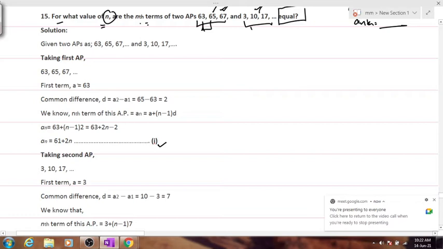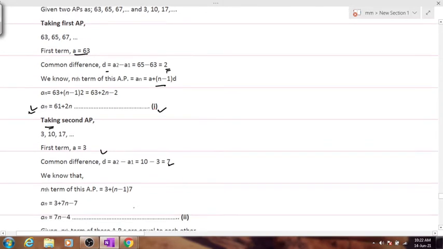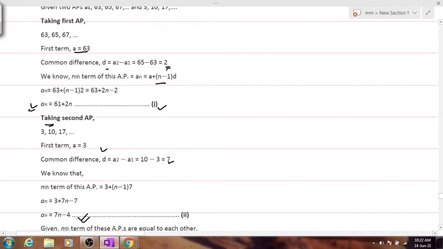Kindly confirm, everyone. The first term is 63, the common difference is 2. Don't take it as minus 2. 63, 65. Yeah, it's 2. Okay, and then the nth term formula, you know, everyone. So this is how the first equation comes out, right? And for the second AP, you see out here again, A is equal to 3 and D is equal to 7. And your nth term again comes out to be 7n minus 4.